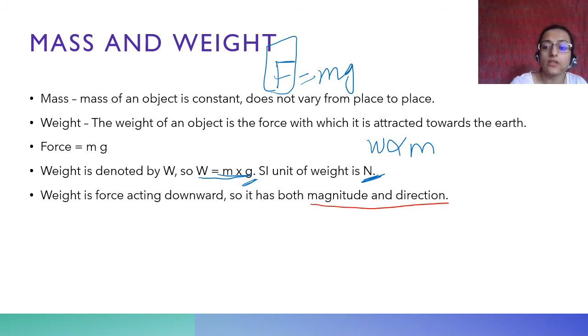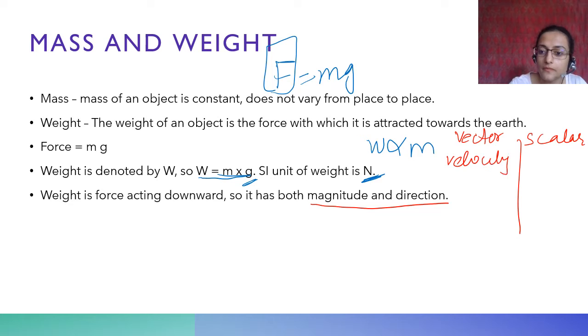You will understand this very easily because you have done all this. I'll give you examples of vector and examples of scalar. Vector is velocity. Scalar is speed. Vector is displacement.